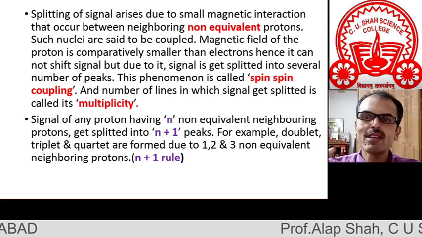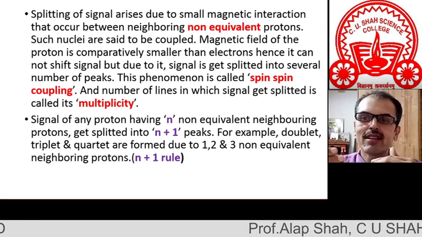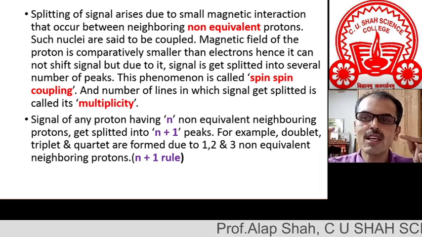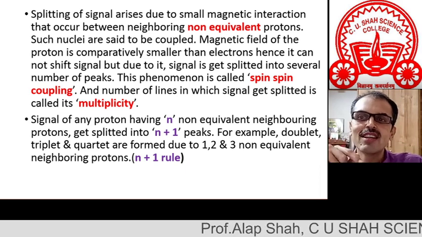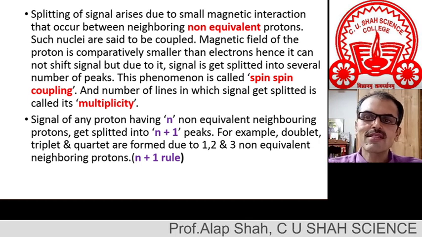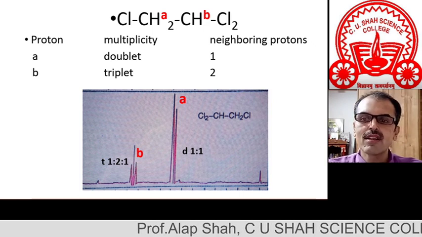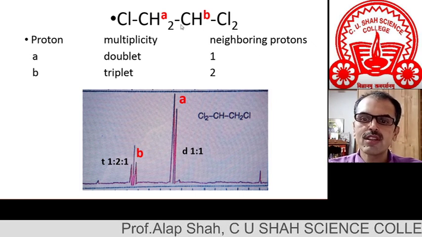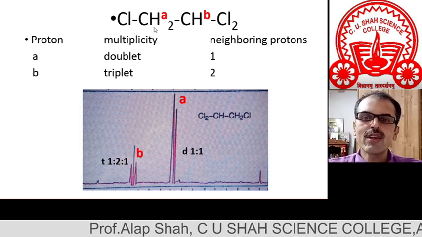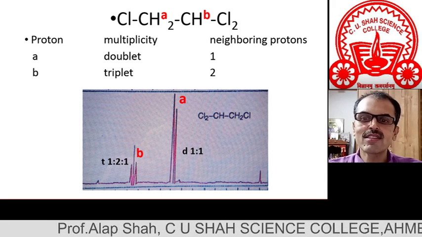And in the forthcoming slides, we will understand why this happens. Why, if any proton has n number of non-equivalent neighboring protons, its own signal gets split into n plus 1 number of lines. Let us understand this with an example: 1,1,2-trichloroethane. As there are two kinds of protons, you can easily understand that there will be two NMR signals, signal A and signal B.